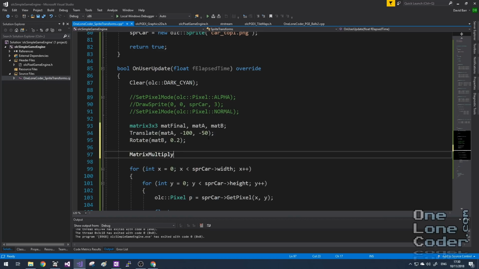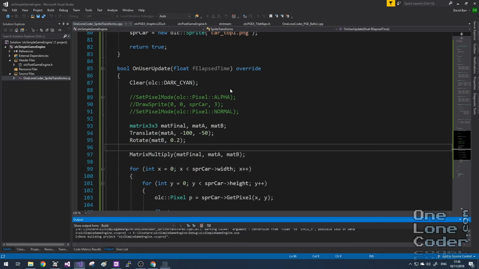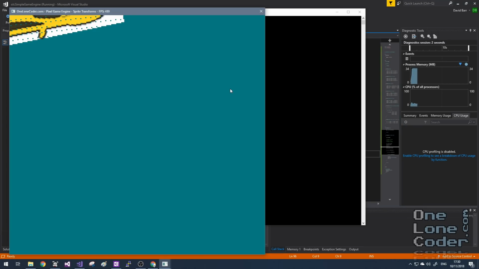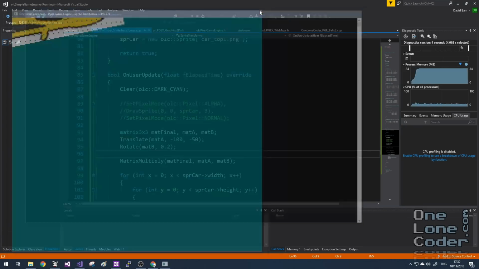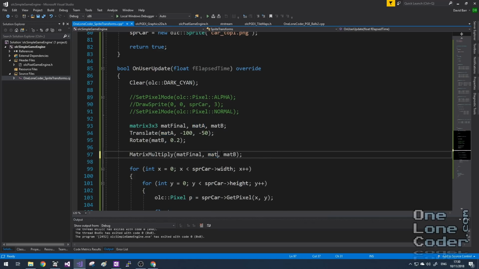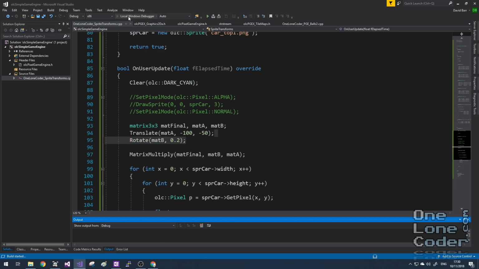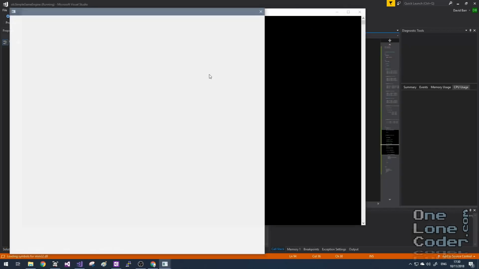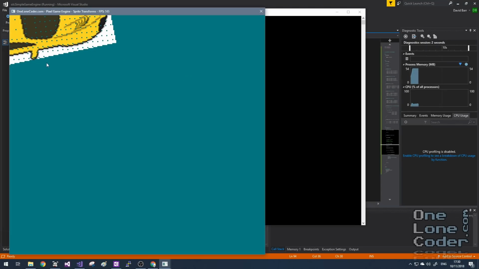I'll call the matrix multiply function that we created earlier. The order of operations here is quite important. Let's see if we've got it right. Well, I'm looking at that and thinking, no, we didn't get it quite right. Let's reverse those around. Okay, that's looking a little bit more sensible. Certainly the middle of the roof of the car is now top left, and it's angled. So we probably want to offset the car now to the middle of the screen.